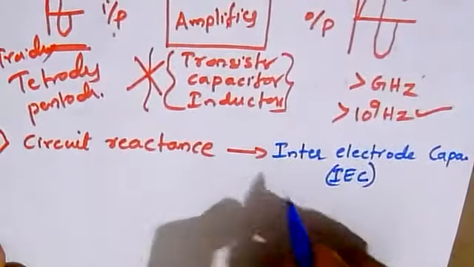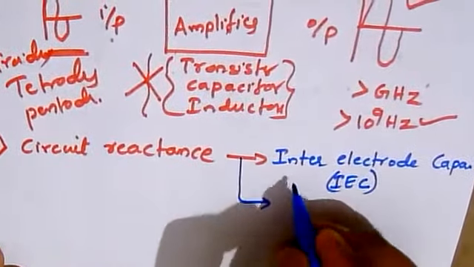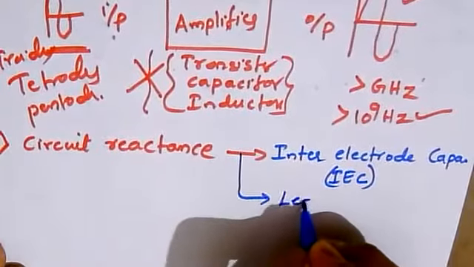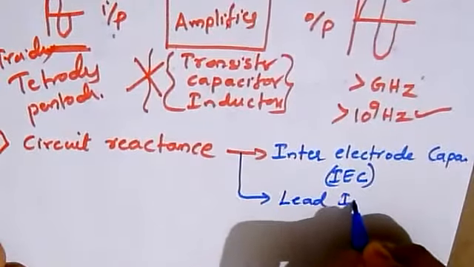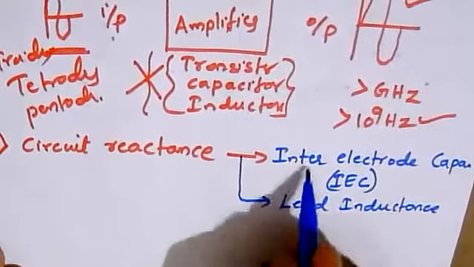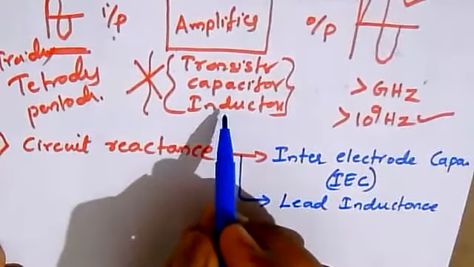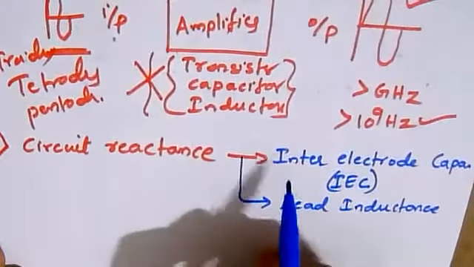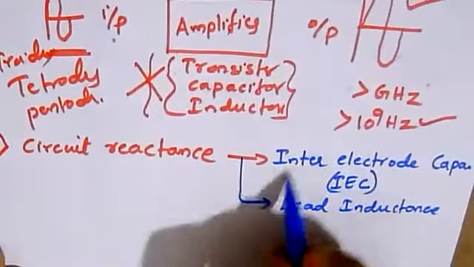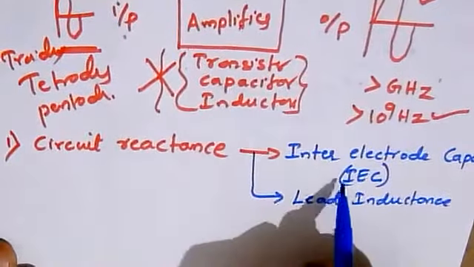And the other case of circuit reactance is the lead inductance. So these are the two types of circuit reactance we have, due to which these are not preferable to use at higher frequencies, and we are going to discuss in detail why these are not preferred.